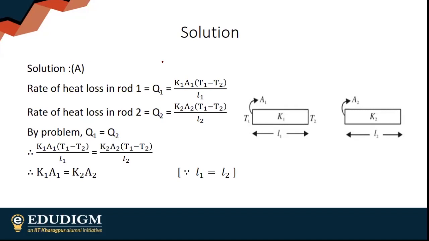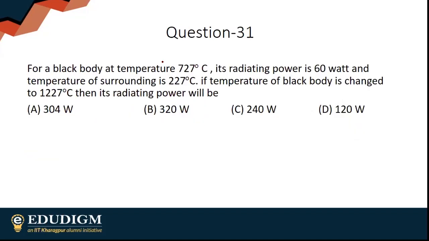Moving on to my next question. For a black body at temperature 727 degrees Celsius, its radiating power is 60 watts, and the temperature of the surrounding is 227 degrees Celsius.